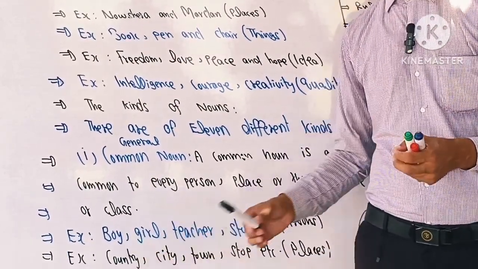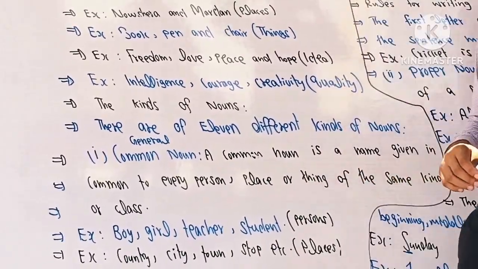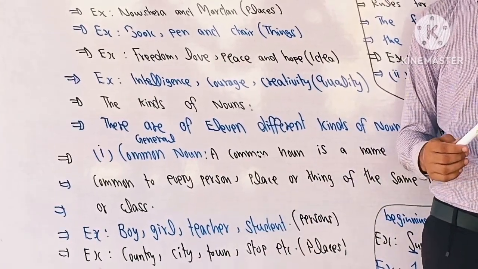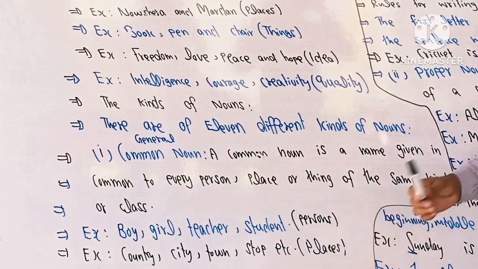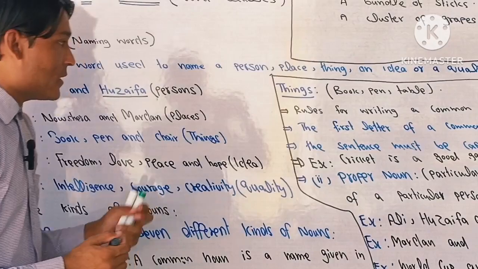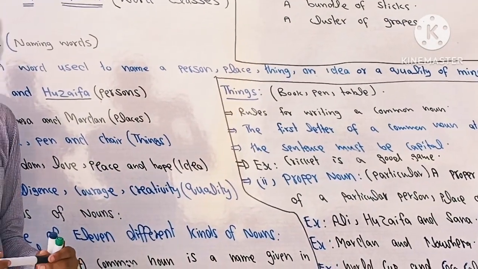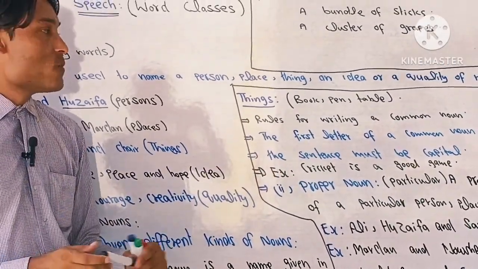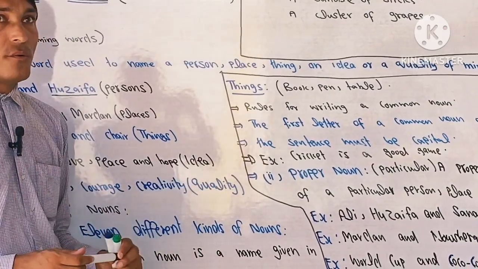Next we have places examples. Country. So you may again ask a question, which country? It refers to any country. City. So you may say, which city? Next we have town, shop, etc. These are the examples of places. Now let's talk about things. Book. So again you can ask a question, which book? Next we have pen. Next we have table. You can ask, which table? So these all are called common nouns.